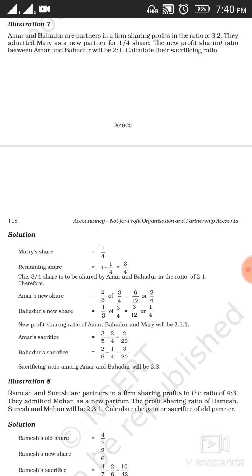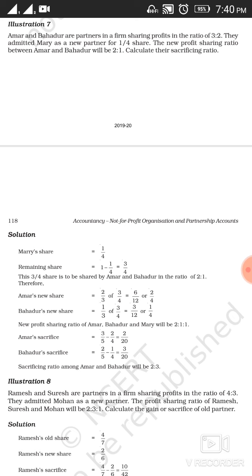It has been given in the question that they admitted Mary as a new partner for 1/4 share in the future profit. The new profit sharing ratio between Amar and Bahadur will be 2:1.